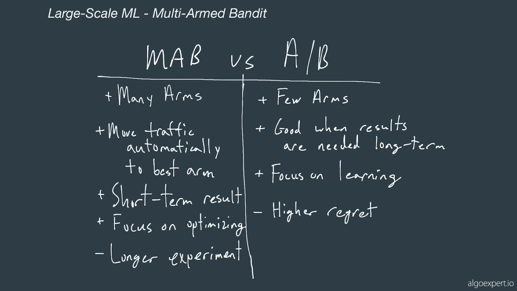All right, so when do we use a multi-armed bandit over an A/B test? Multi-armed bandits are going to be better in cases where we have many arms, as opposed to A/B tests, which generally manage fewer arms. Bandits will also move the traffic automatically to the best arm, whereas with A/B tests, you would have to manually do that. Bandits are also better for short-term results.